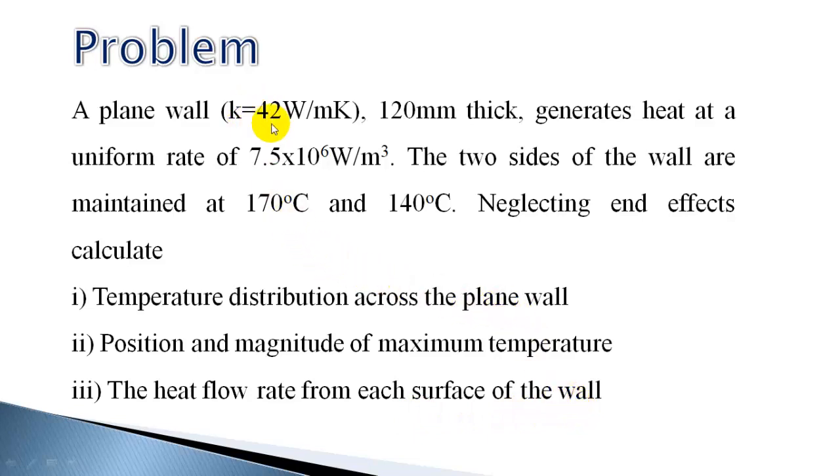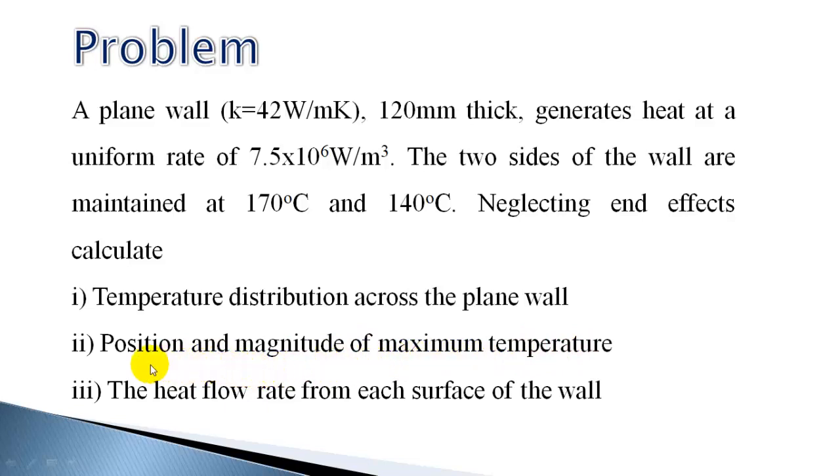So the thermal conductivity of the material of the wall is given, the thickness is given, the rate of heat generation is 7.5 into 10 raised to 6 watts per meter cube, and the temperatures on either side are 170 degrees centigrade and 140 degrees centigrade. You have to find out how the temperature distribution occurs across the plane wall, and the position and magnitude of maximum temperature.